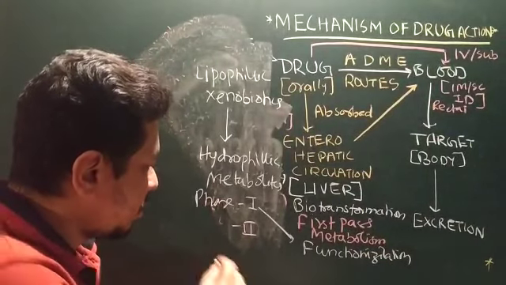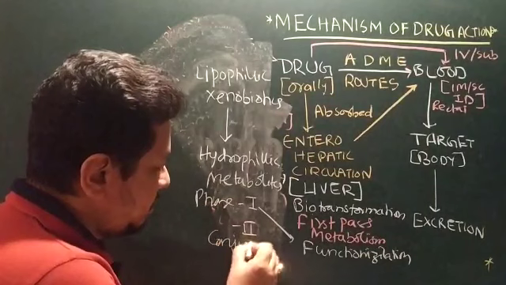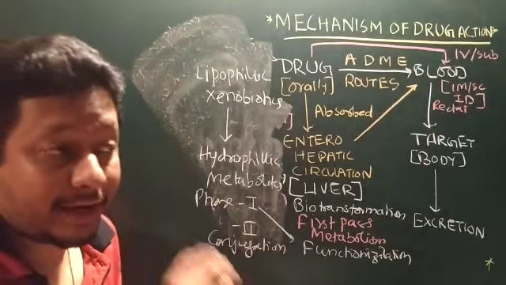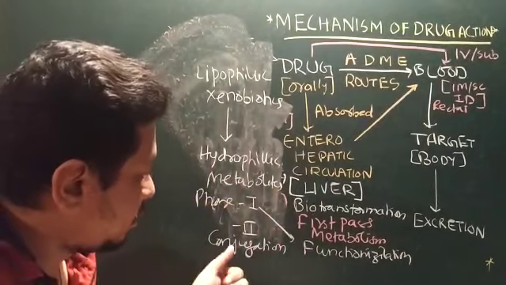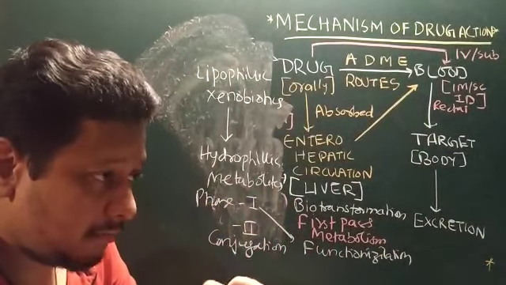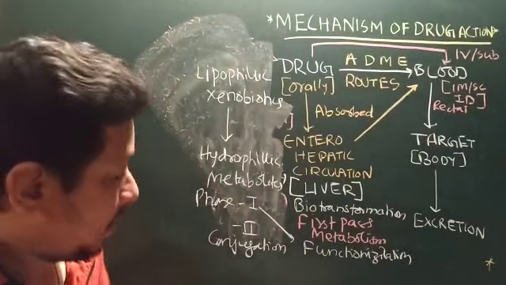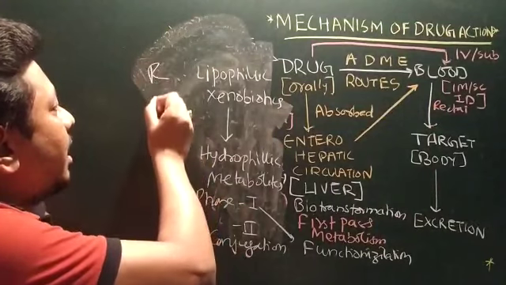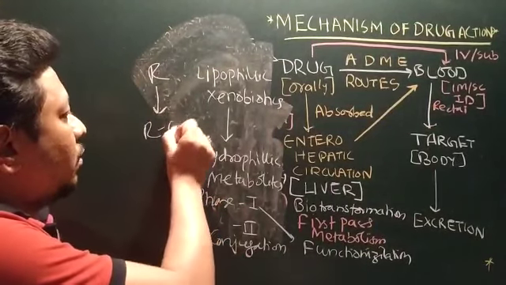Phase 2 is known as conjugation. Again, I have discussed this in your Grow Well classes. There are 5 biomolecules responsible for conjugation. Suppose I have R which is converted into ROH.